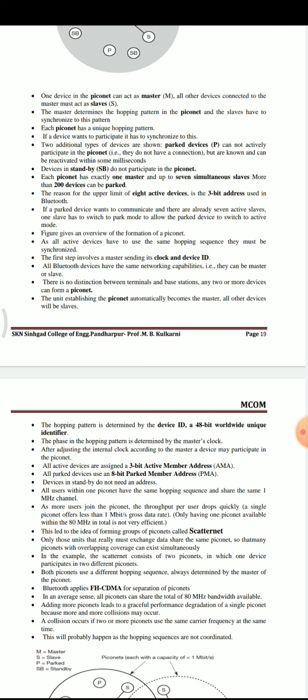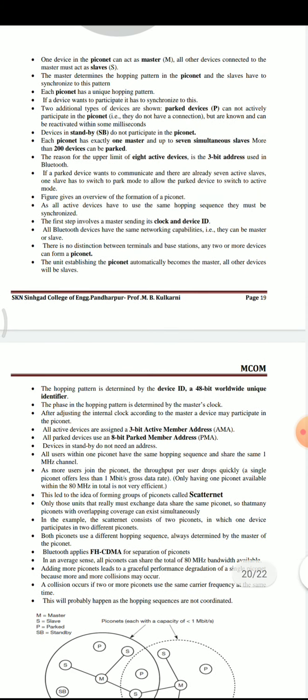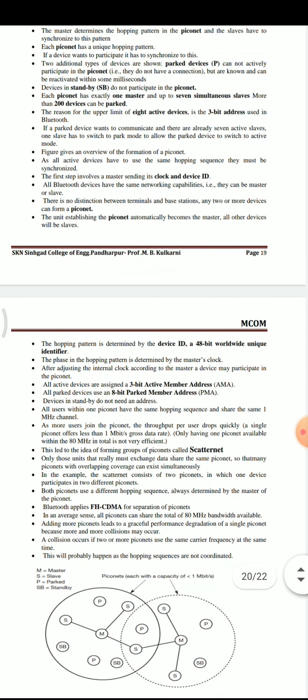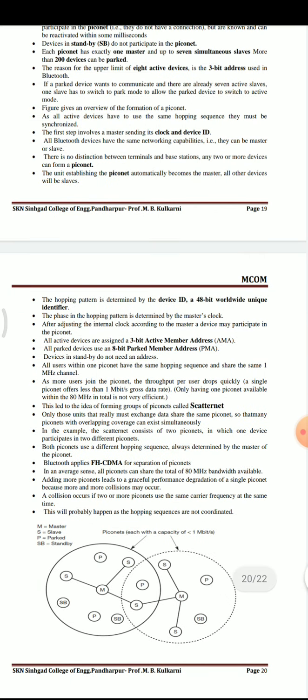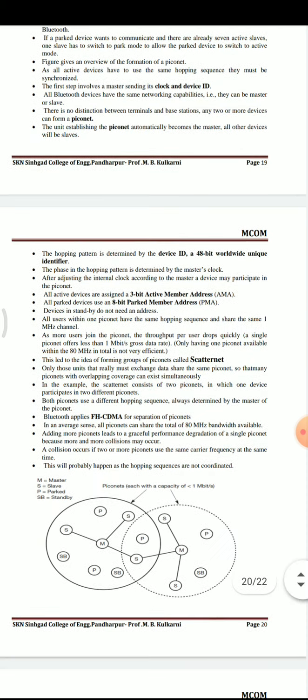All Bluetooth devices have the same networking capabilities, so they can be master or slave in the piconet. There is no distinction between terminals and base stations. Any two or more devices can form a piconet. The unit establishing the piconet automatically becomes the master and all other devices become slaves.